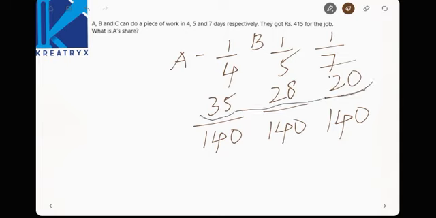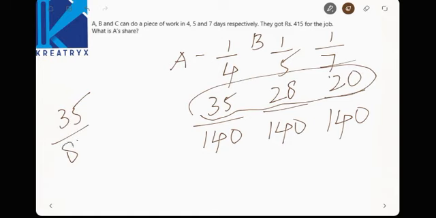Now the denominators are equal, so the numerators have to be compared for the shares. Now what is A's share? Total shares are 35 plus 28 plus 20, which is nothing but 83, right? 35 plus 28 is 63, plus 20 is 83. Yes, out of 83 parts, A's share is 35.